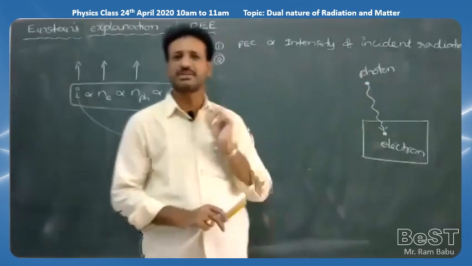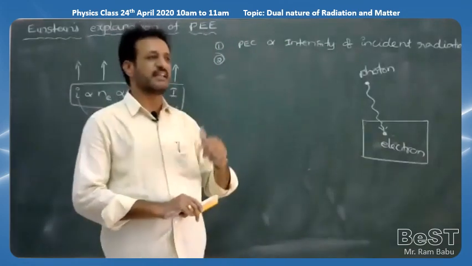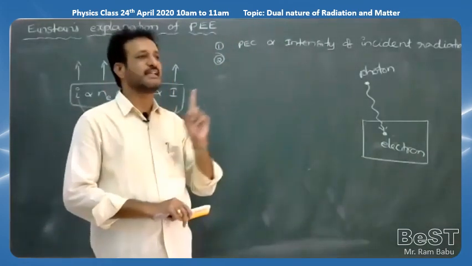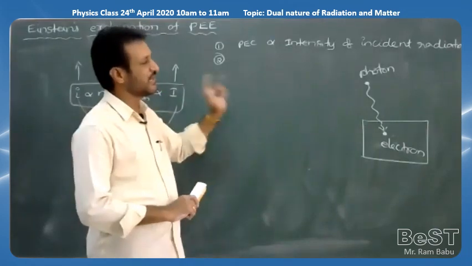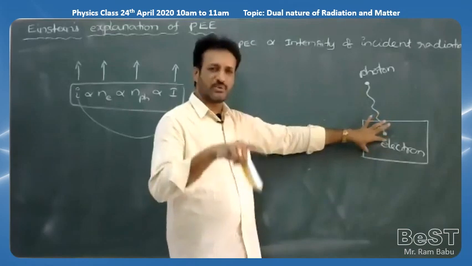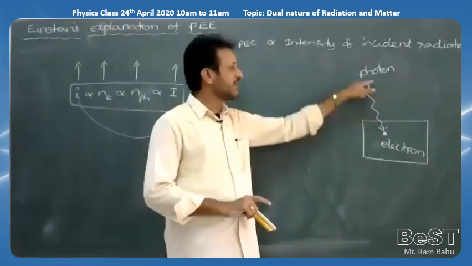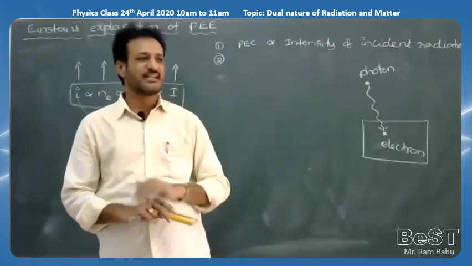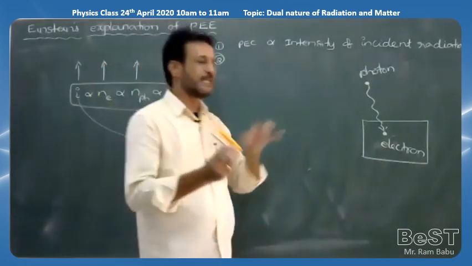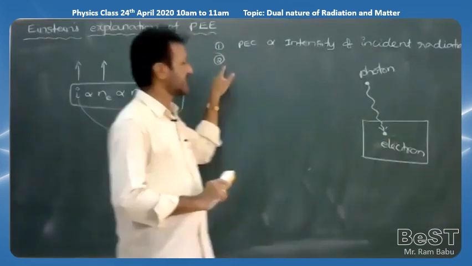What type of collision? We have two types of collisions given in the first year, elastic and inelastic. All the collisions between the fundamental particles are elastic collisions. So according to Einstein, photoelectric effect is mainly due to elastic collision between the photon and electron. That's why there is no time lag or time gap between the incidence of the photon and emission of electron. That's why what type of process is it? Instantaneous process. We can write the second point.